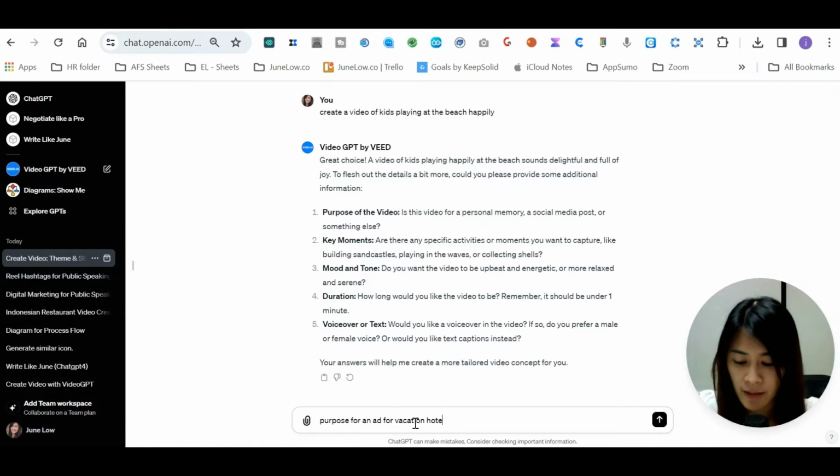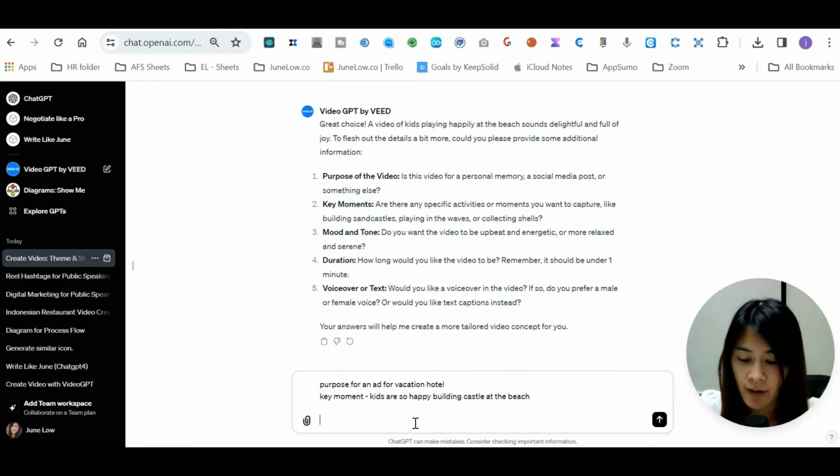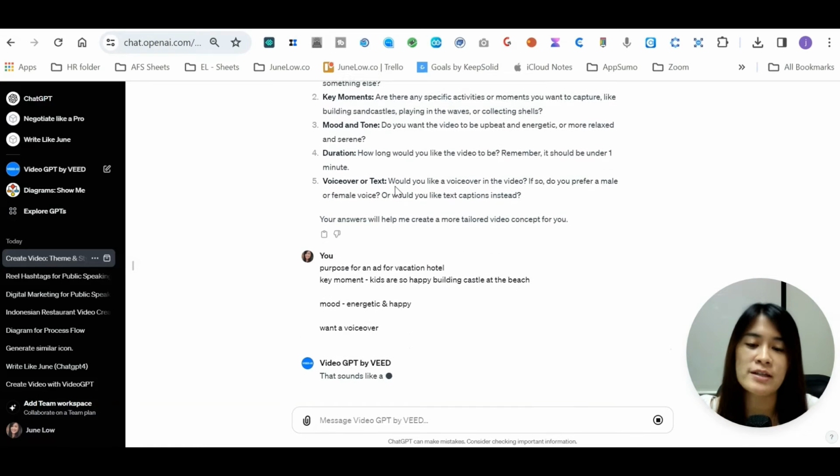Key moment: the kids are so happy building a castle at the beach. And the mood is energetic and happy. I want a voiceover. These are the prompts that I'm giving in reply to the message.